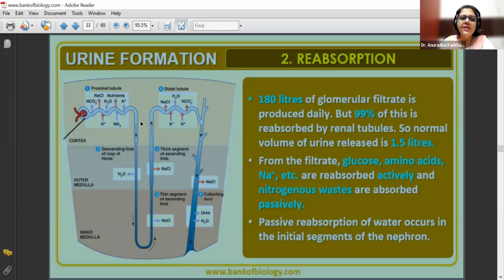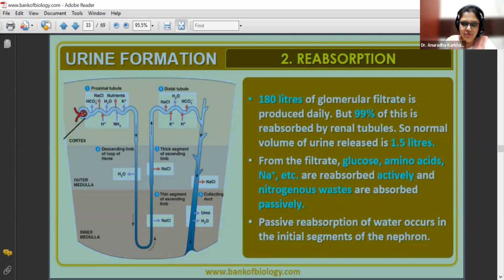The more water remains in the tubule, the more urine formation increases. Whatever is squeezed out is actually the crude urine, out of which the water will be eliminated. So it will become more concentrated, and thus concentrated urine will be thrown out of the body.